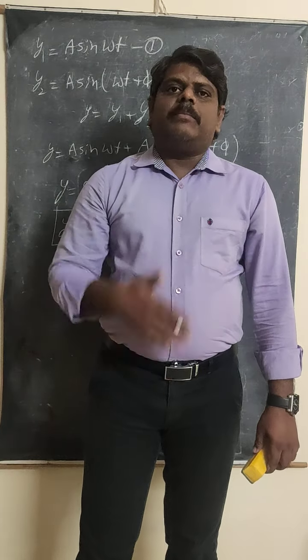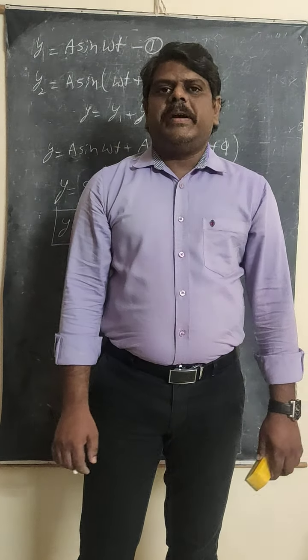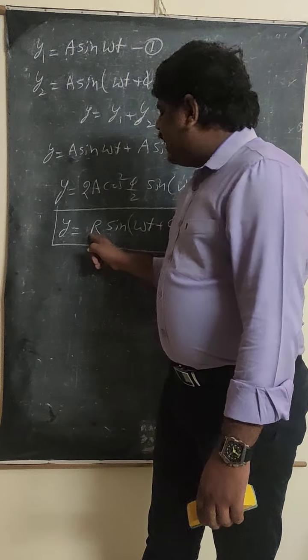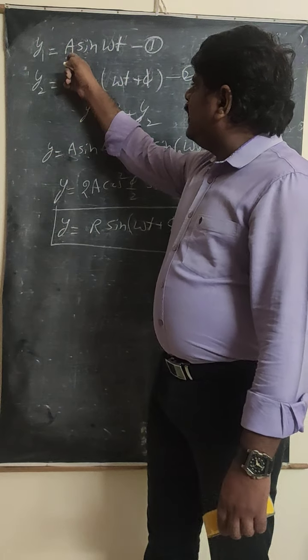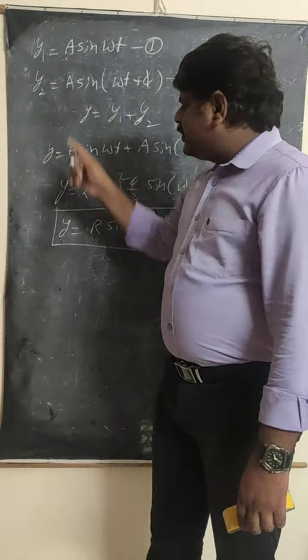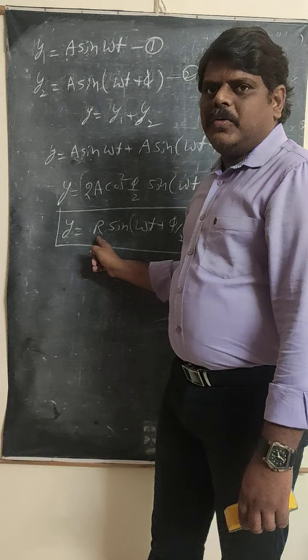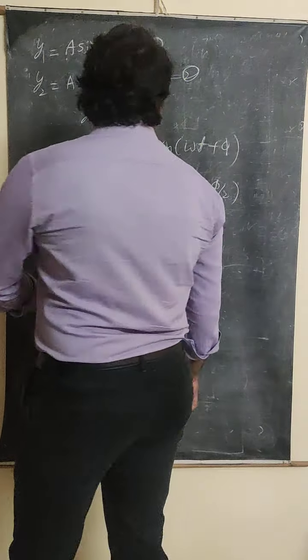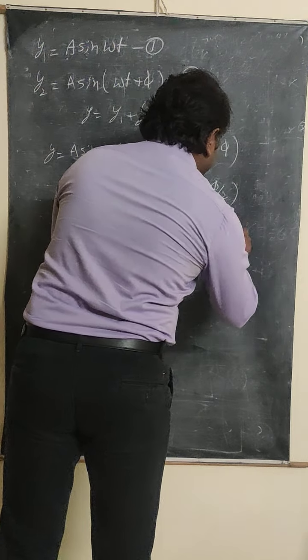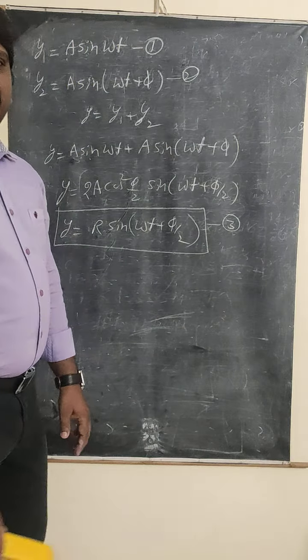The resultant amplitude sometimes increases and sometimes decreases. So this R is the resultant amplitude. These A are the initial amplitudes and R is the final amplitude we are going to get here. Let us say that this equation is the third equation.